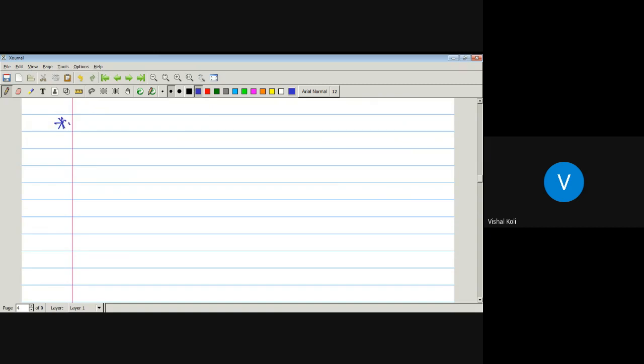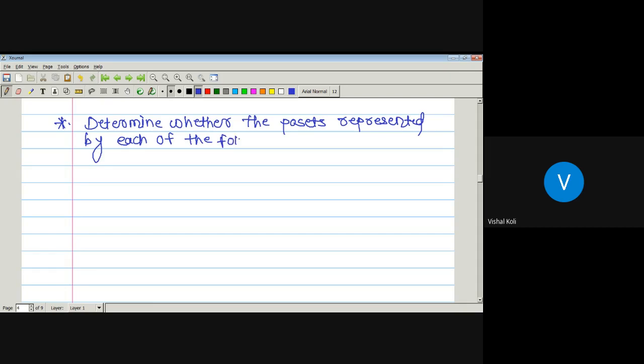solve some examples from the Hasse diagram. Determine whether the posets represented by each of the following Hasse diagrams are lattices or not.